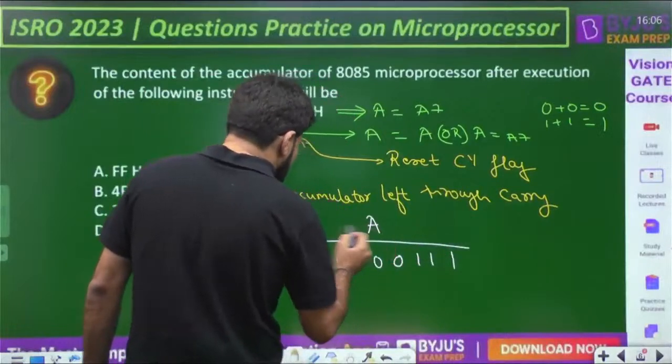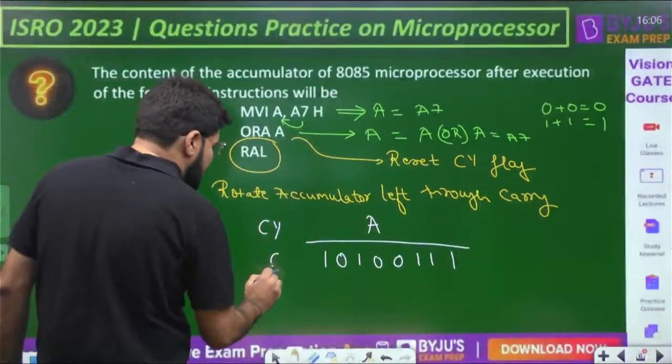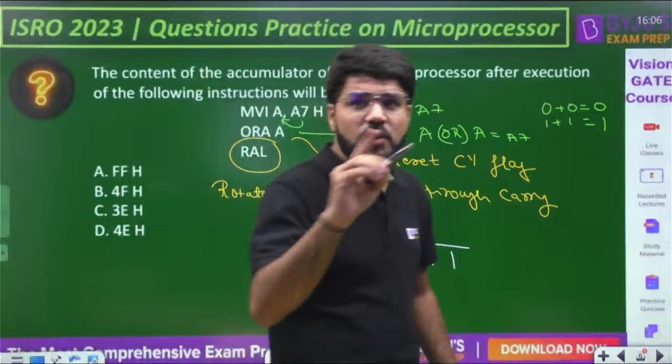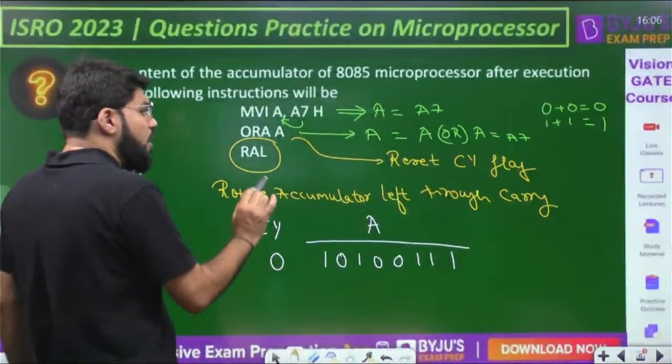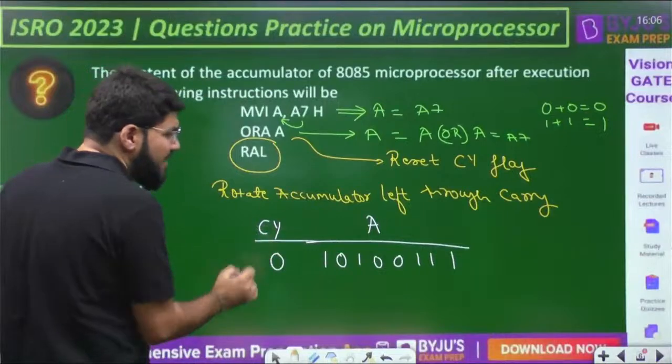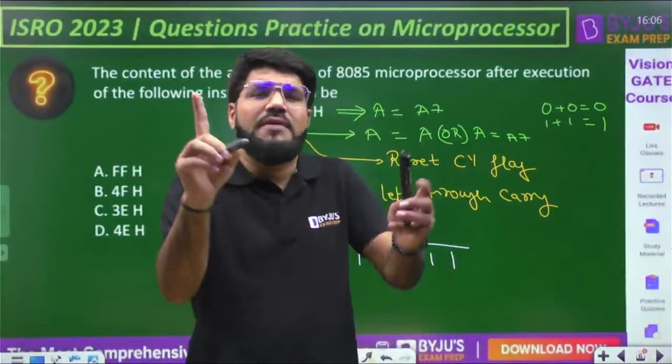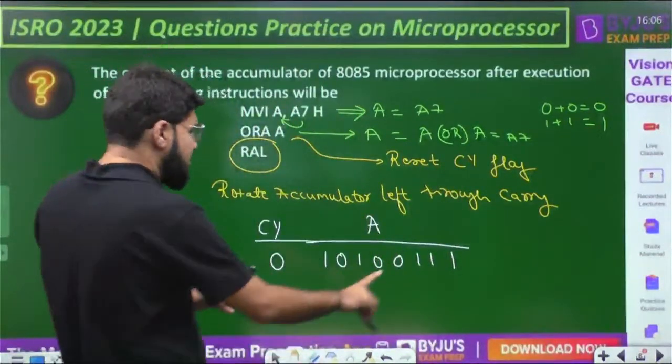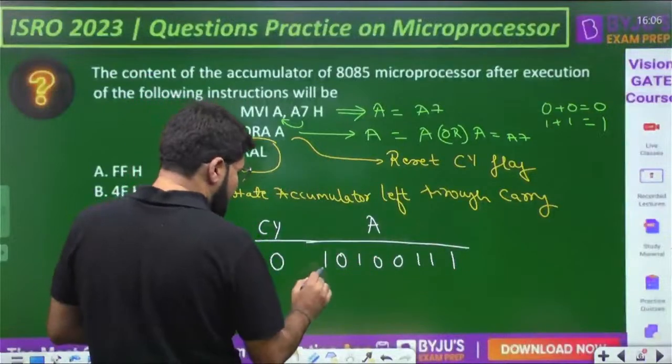This is A along with the carry flag, and by the way, the carry flag has been reset because of the ORA instruction. Now, rotate accumulator left through the carry. Through the carry means the carry will be included in the rotate cycle, so you have to take it as a 9-bit number, and start rotating. So what will come here?